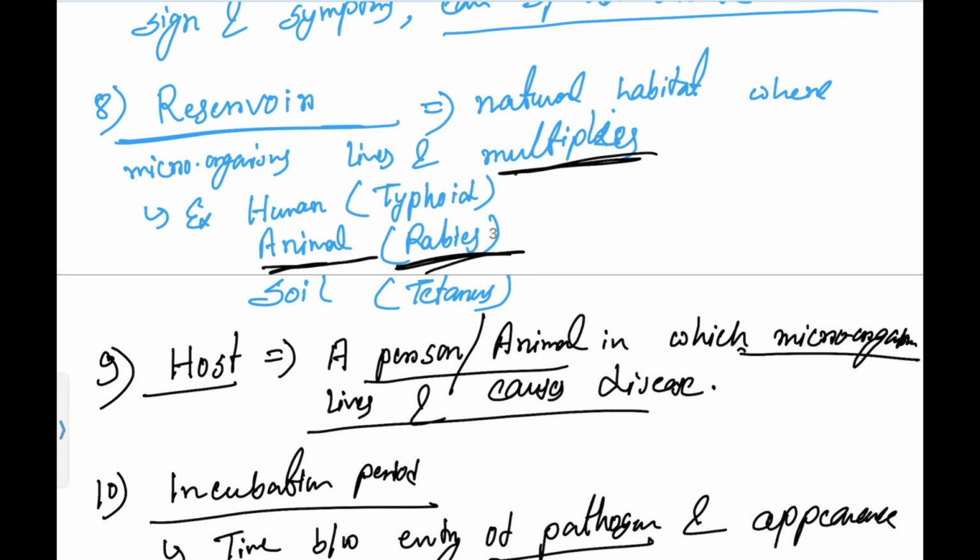Animal, either it can be a dog, cat, bat, monkey, those are reservoirs for rabies virus. If I take an example of tetanus, where this tetanus bacteria stays, it stays in soil, it multiplies in soil itself. If I take an example of typhoid, it is present in the human body, it multiplies there and it causes the disease once the infected person spreads it to the other. Okay, that is called reservoir.